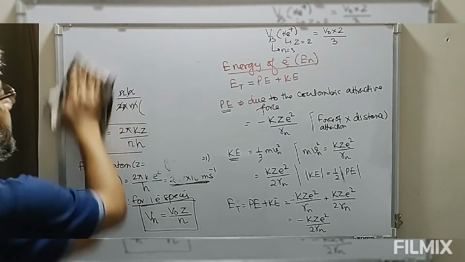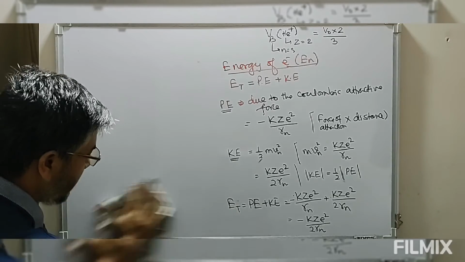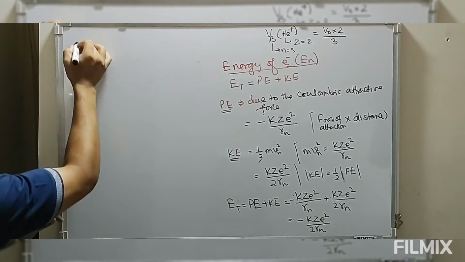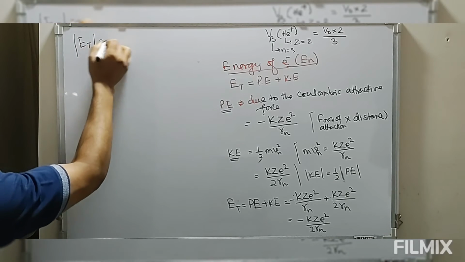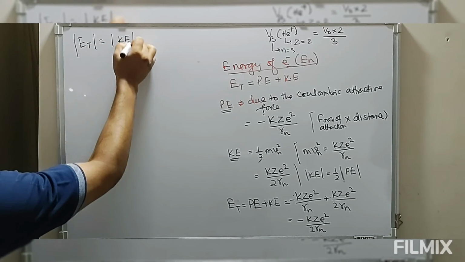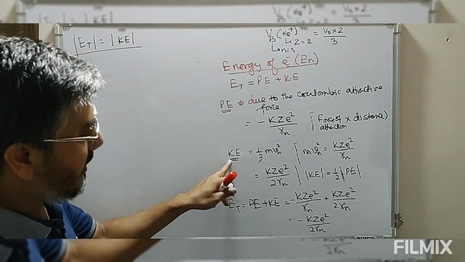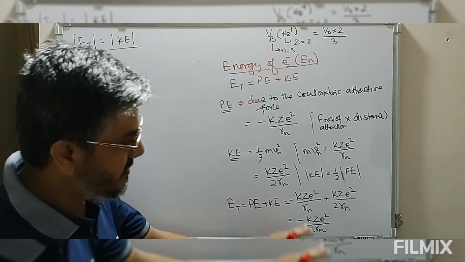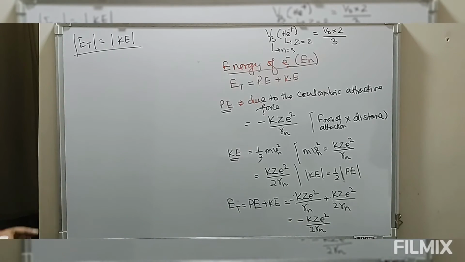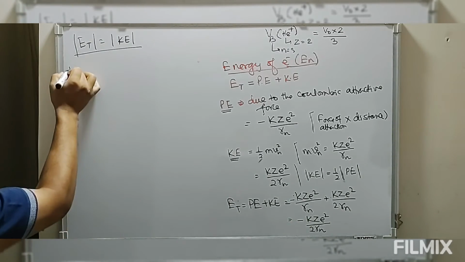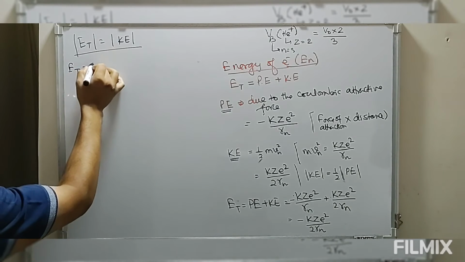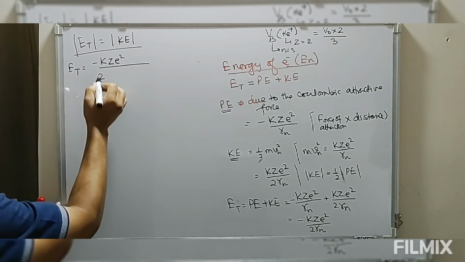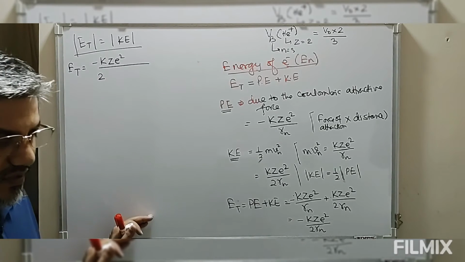So if you look at this, the absolute value of total energy equals the absolute value of kinetic energy. There is a difference of sign. Kinetic energy is plus kZe² by 2Rn, and total energy is minus kZe² upon 2Rn. Now we have defined the radius of the electron.